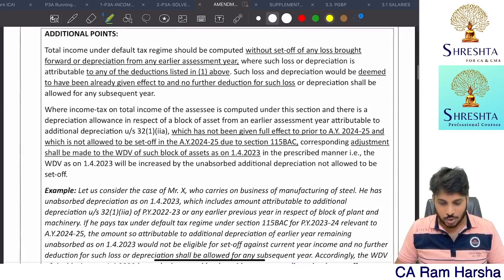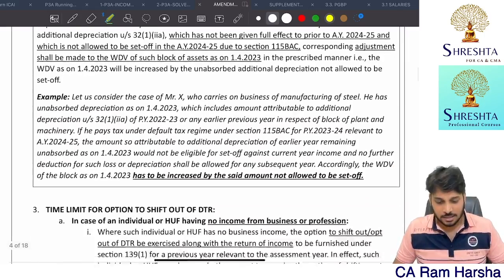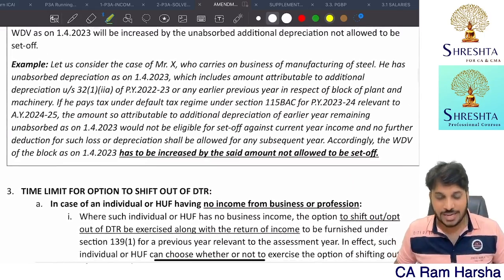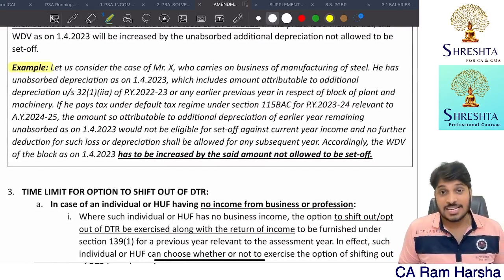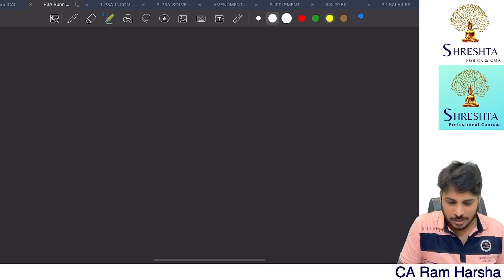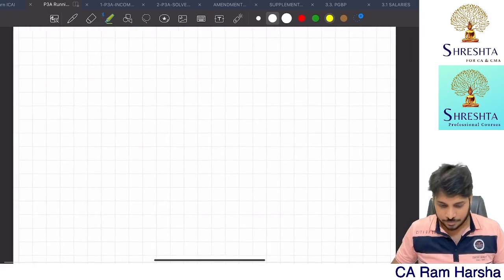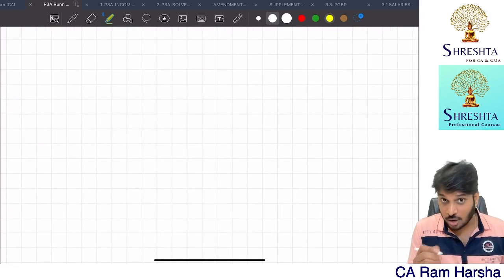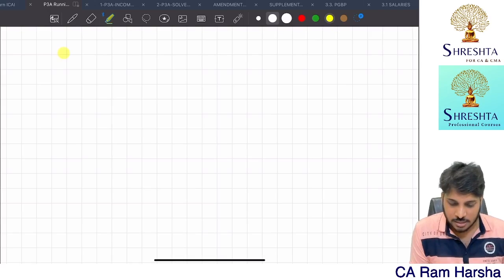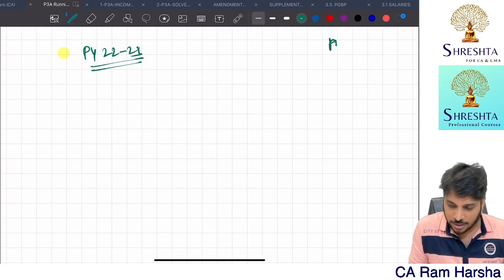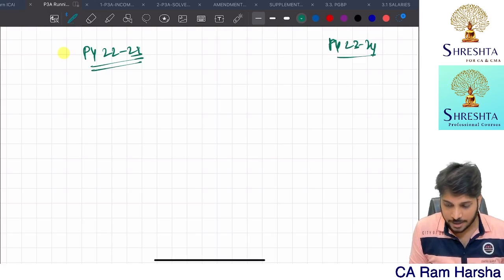Here some additional points were given. This point is very simple. I'll directly explain it with an example. Last year's picture I'm telling you: previous year 22-23. Right now, previous year 23-24, nothing but assessment year 24-25.